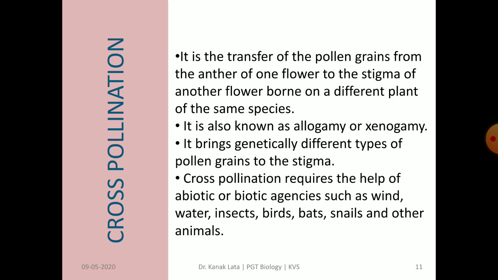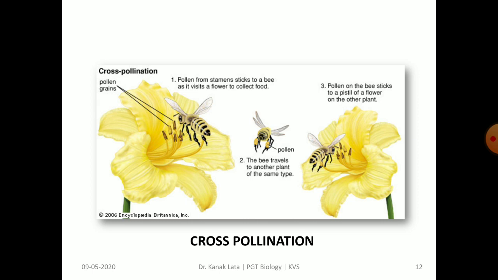So in cross pollination, genetically different types of pollen grains are brought to the stigma. Cross pollination requires different agents. It may be abiotic like wind or water, or biotic like insects, birds, bats, snails, or other animals.